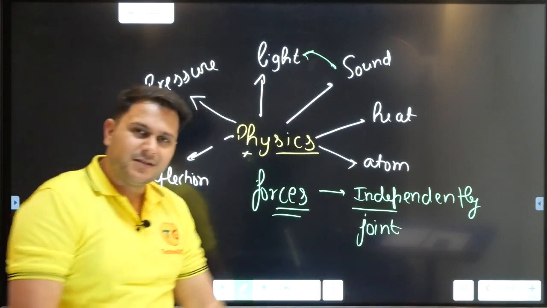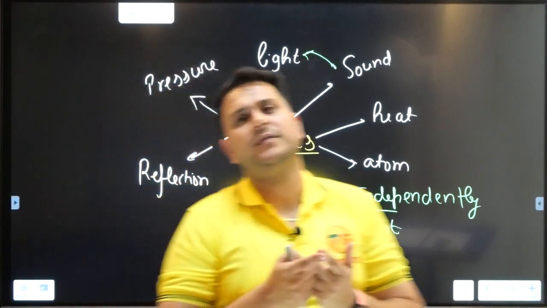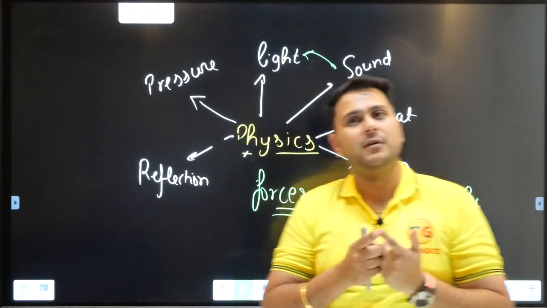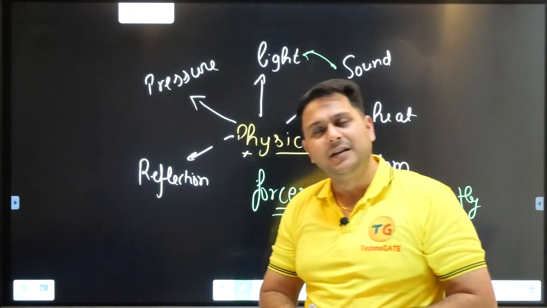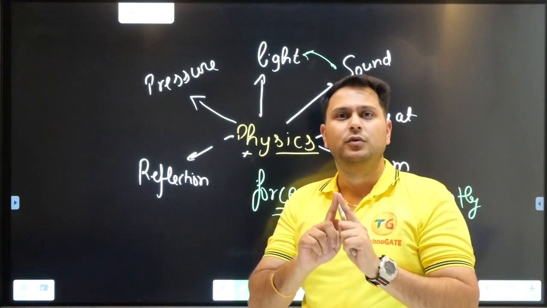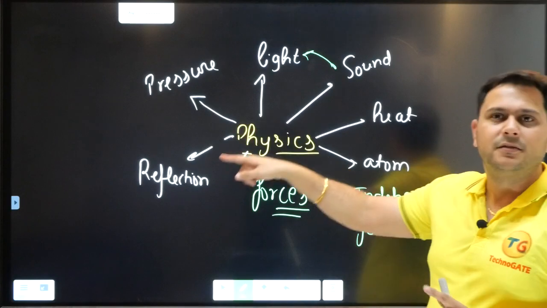So my dear students, in the entire subject of physics, what you will be learning are the naturally or physically occurring things which are present around you, and their interrelations.